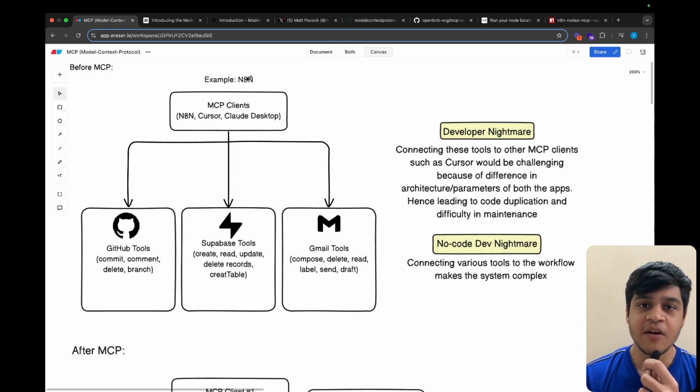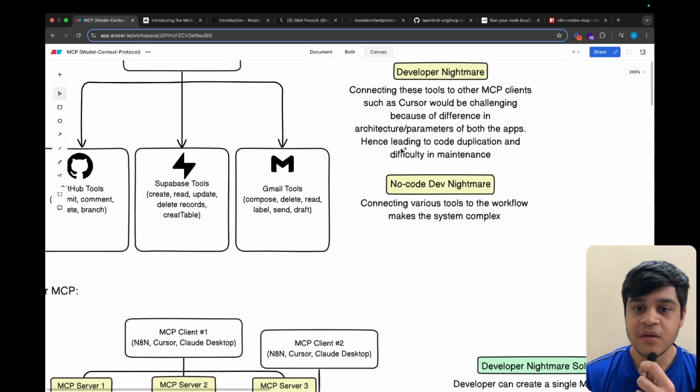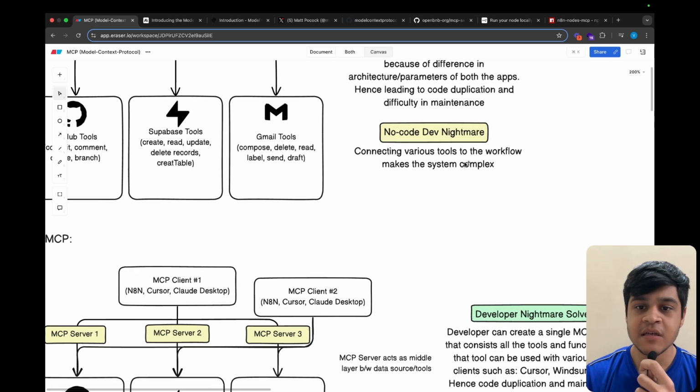But now I would like to connect the same tool to Cursor. There might be differences in the parameters and the architecture, so for the same tool, I would need to write the whole code once again. This is a developer nightmare, as developers are not able to connect a lot of tools to various other clients such as Cursor, N8N, Windsurf, etc., leading to code duplication and difficulty in maintenance.